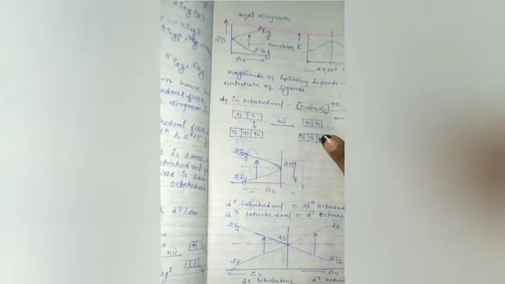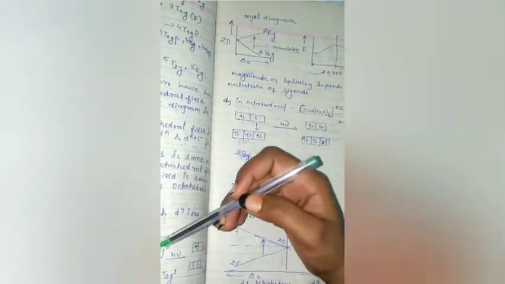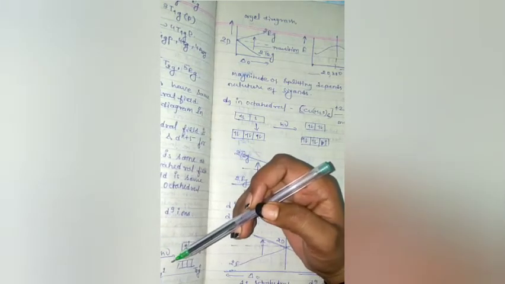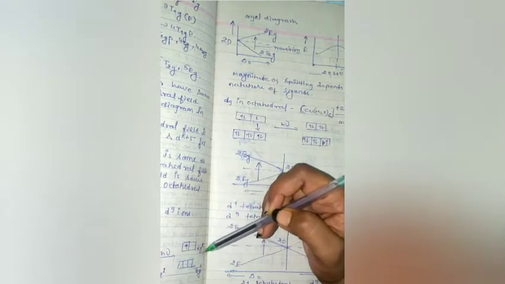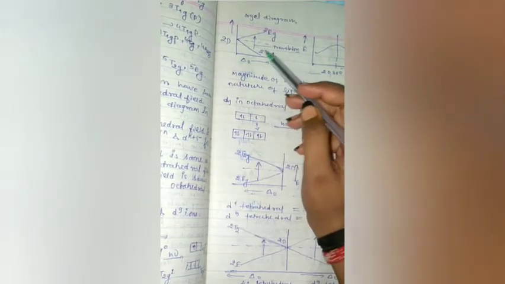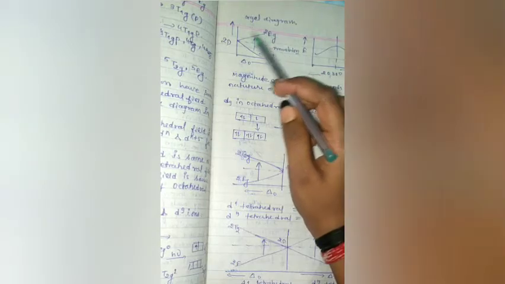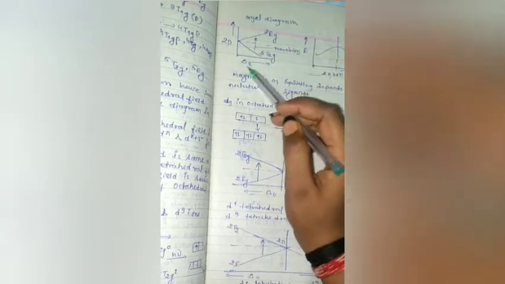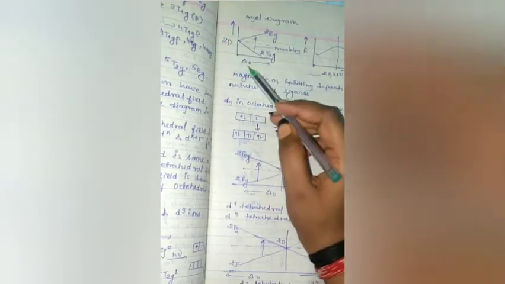There is the Orgel diagram. Here we see that the ground state is T2g and the excited state is Eg. So this is the ground state T2g and excited state Eg, and this is the 2D energy level. The energy term we write is 2D.